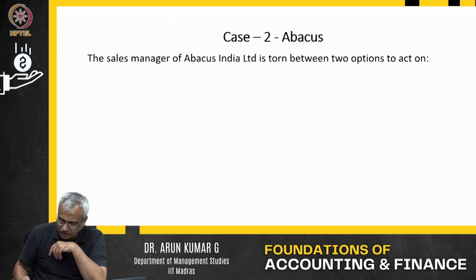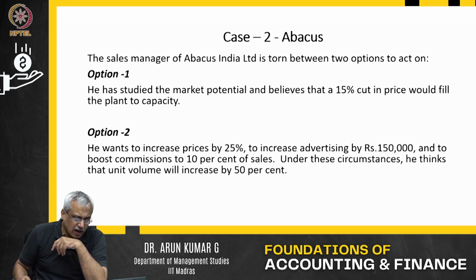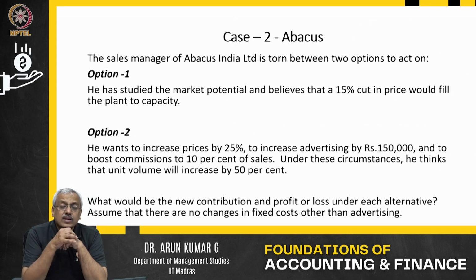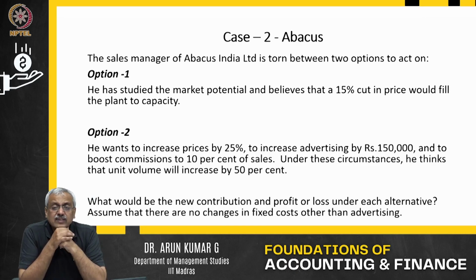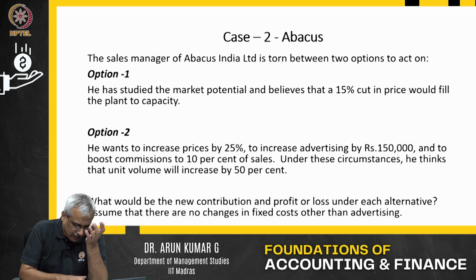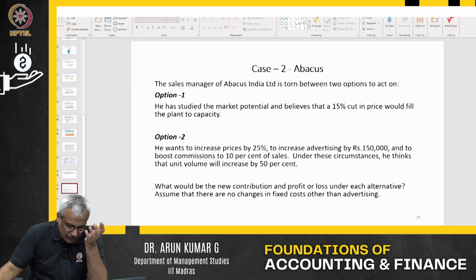There were two options we tried, option A and option B. Under option A, we cut the price by 15% so that we can operate at full capacity, and then worked out whether we are profitable or not. Under option 2B, we increased the price by 25%, as well as increased the ad budget by 150,000, and tried to see if we are profitable or not. We calculated that here.